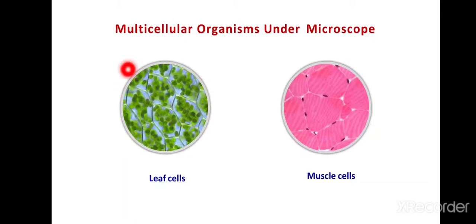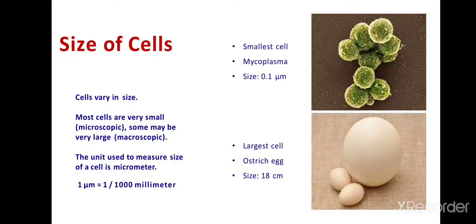This is the plant cell, especially the leaf cells, because it contains a large amount of chlorophyll. Here the animal cell doesn't have any chlorophyll, and this is called muscle cells. And what about the size of the cell? It varies from one size to another. Most of the cells are very small, called microscopic, and some may be very large, called macroscopic. The unit used to measure cell size is the micrometer. You know that 1 micrometer is equal to 1 by 1000 millimeter.